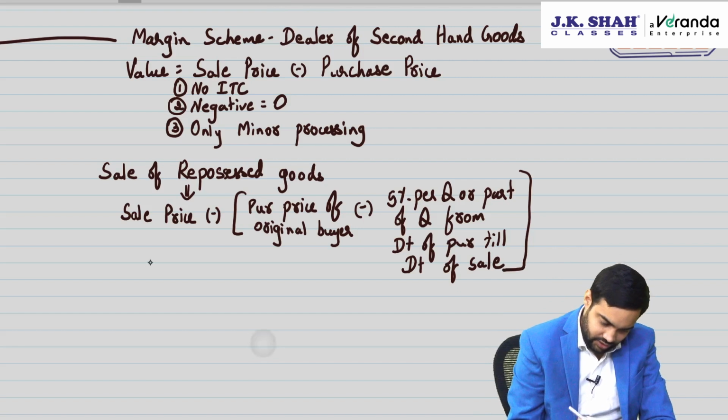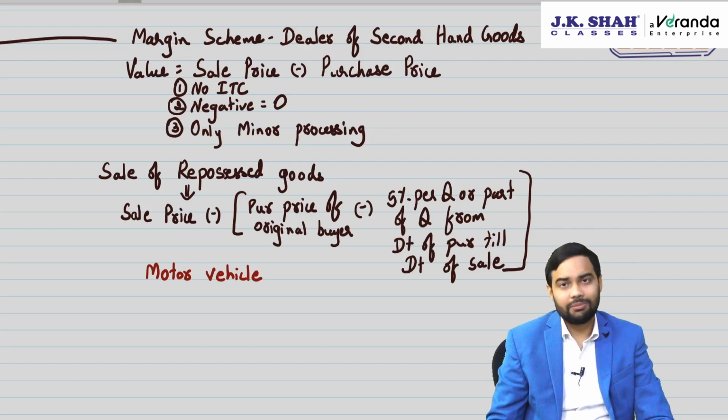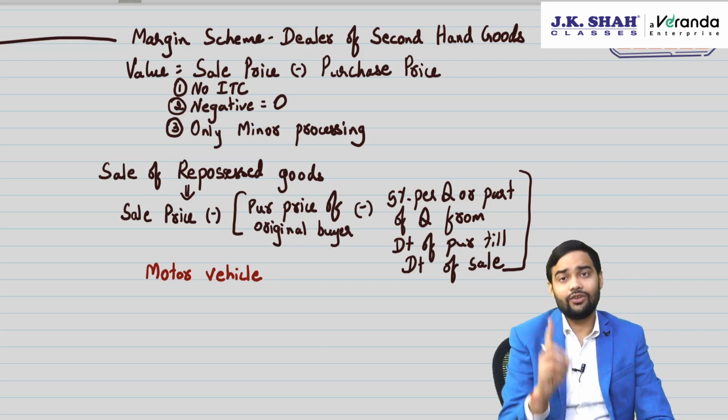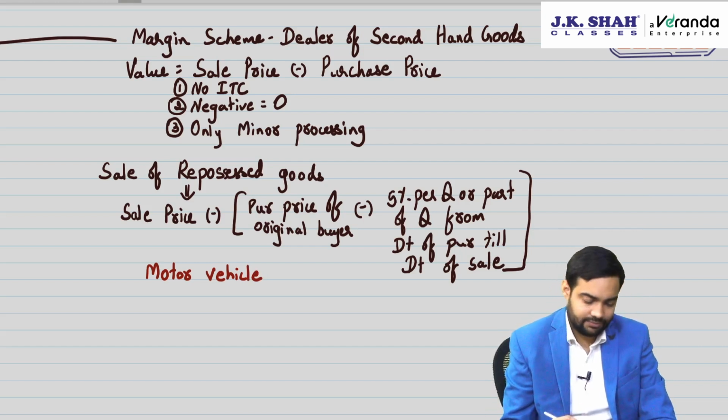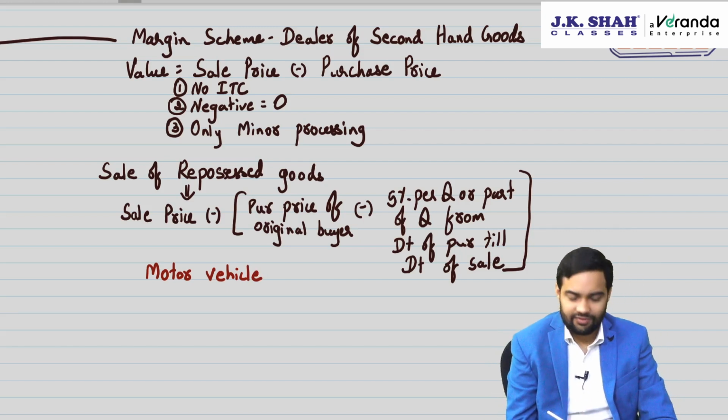Now coming to motor vehicle, there is a rate notification, but that rate notification also provides one valuation mechanism. That valuation mechanism is kept in your syllabus. Now motor vehicle, say suppose you are selling a motor vehicle.